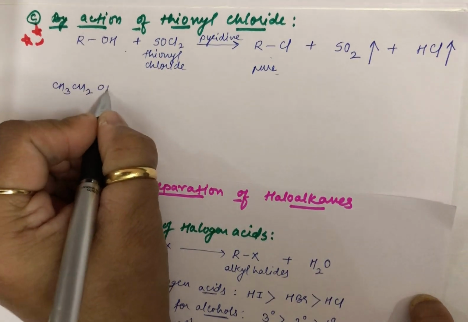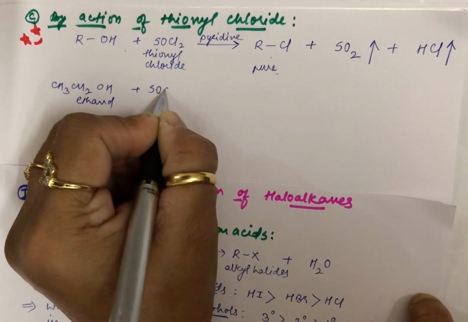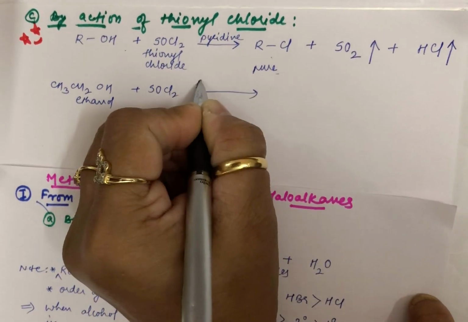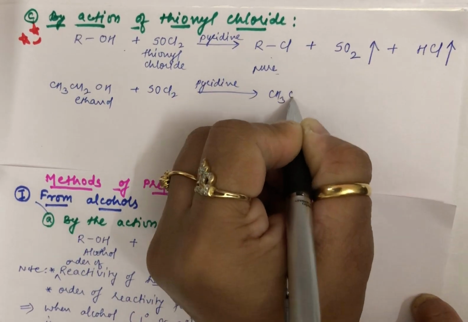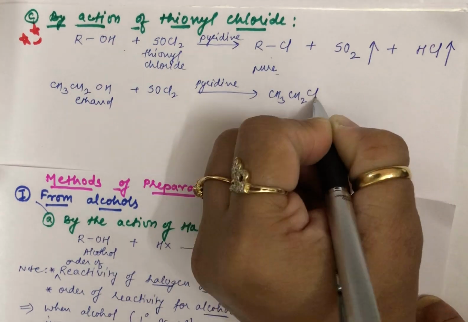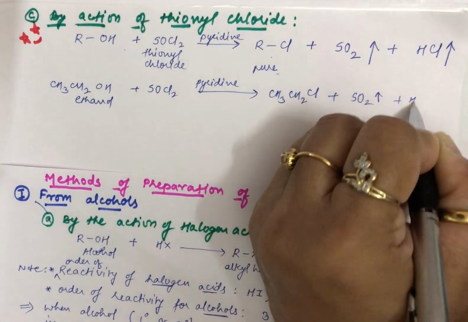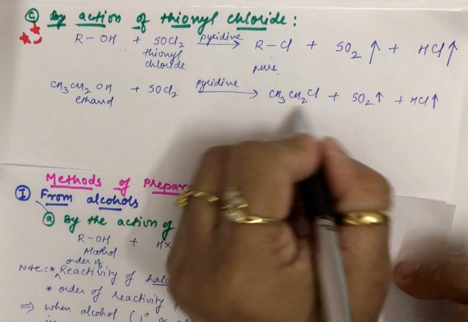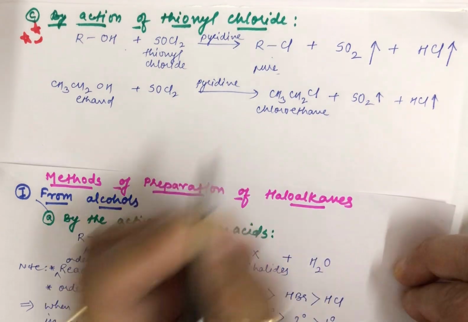CH3CH2OH, suppose you are taking, which is your ethanol, and you are reacting it with SOCl2, again the same reaction. In the presence of pyridine, you will get back CH3CH2Cl, that is ethyl chloride, and your SO2 and HCl will be released. So your chloroethane which is obtained is your pure one.